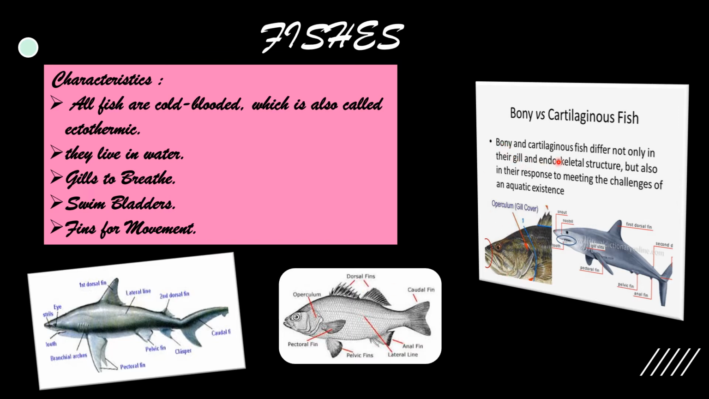So, bony and cartilaginous fish differ not only in their gill and endoskeletal structure, but also in their response to meeting the challenges of an aquatic existence. See these two diagrams. This is a bony fish diagram and this is a cartilaginous fish diagram. Here they have gills. They have also gills, but along with the tooth.